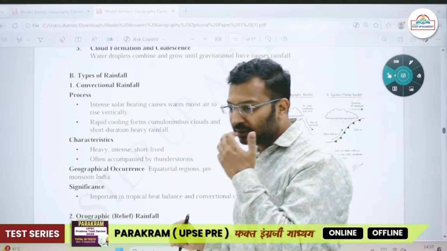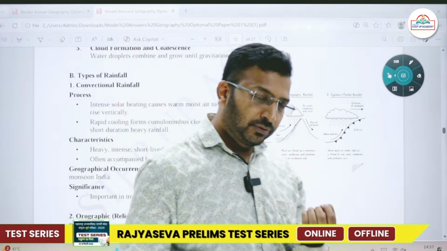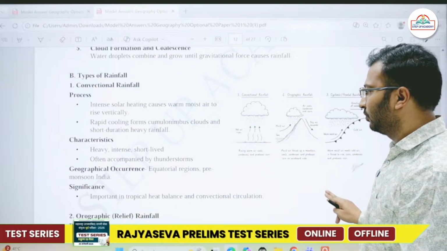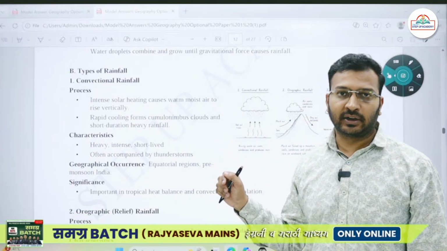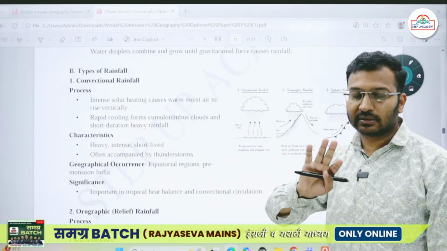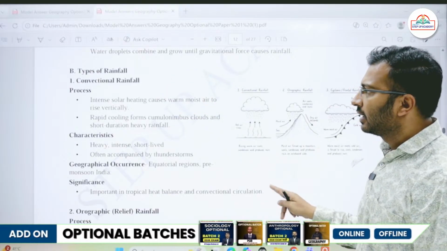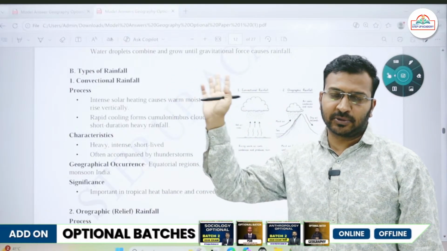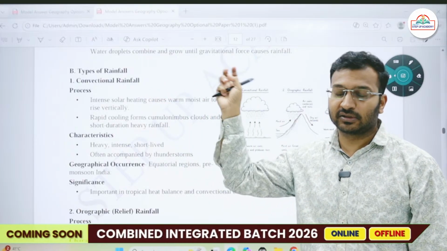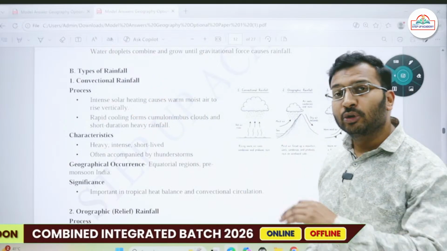Then if I talk about the types of rainfall, the general types are convectional rainfall, orographic rainfall, and frontal rainfall. But apart from this, there are also precipitation types, so there is a little bit of difference. Since rainfall has been asked, stick to it only. Convectional rainfall takes place because of the intense heating of land surfaces and water surfaces, mostly along the equatorial region and also in the tropical regions.